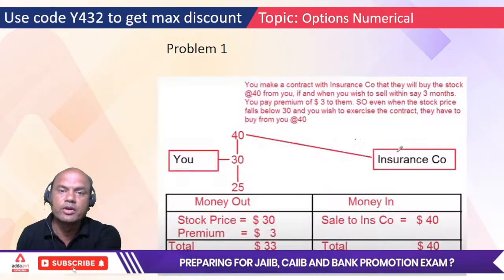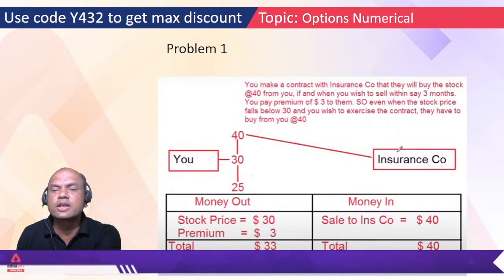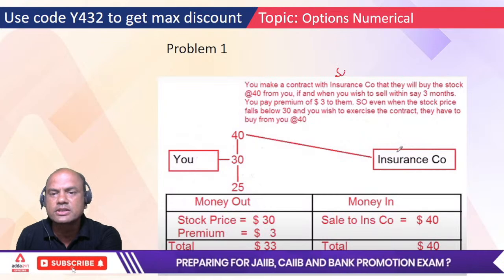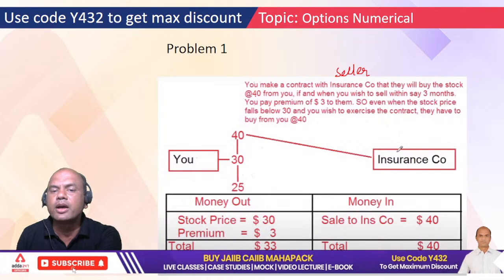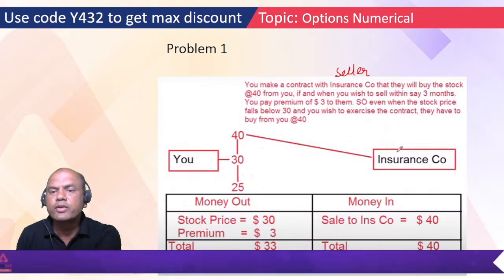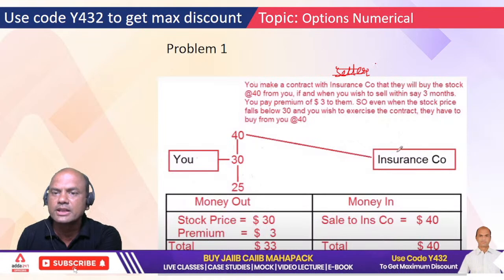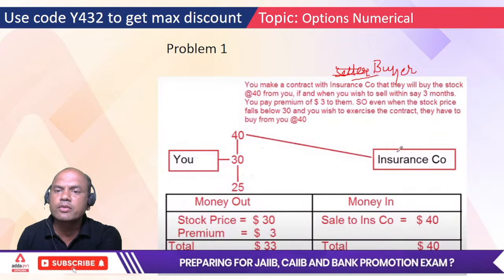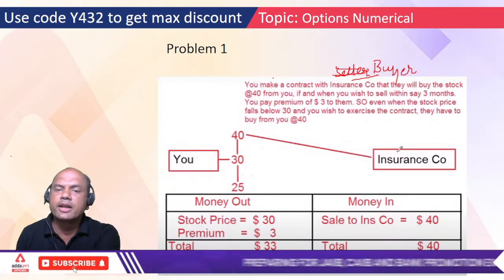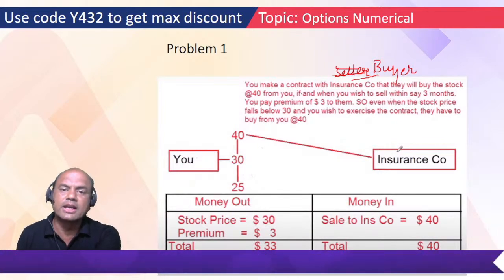Okay. Let's move on. Now let's go to the problems. Numerical. You make a contract with the insurance company, or let's say seller over here, not an insurance company. We'll say a seller, that they will buy the stock from you at rupees 40, if and when you wish to sell within 3 months. So you make a contract with them. He is a buyer now, because you are selling the share. So he becomes a buyer. You make a contract with this buyer that he'll buy from you at rupees 40 within 3 months. Now understand the various cases.